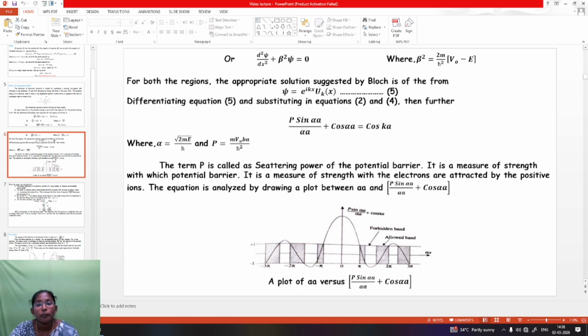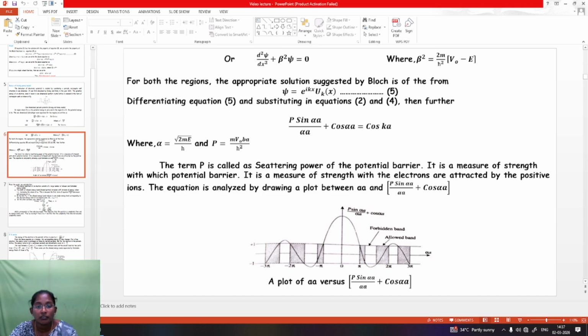Then we get P sin αa / αa + cos αa = cos ka, where α = √(2mE/ħ²), and the capital P represents m V₀ b a / ħ². The term P represents the scattering power of the potential barrier. It is a measure of the strength with which the electrons are attracted by the positive ions.